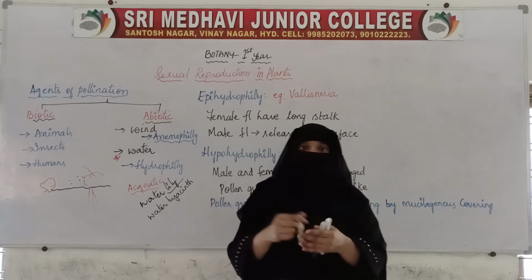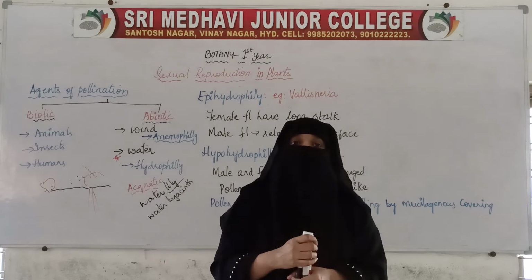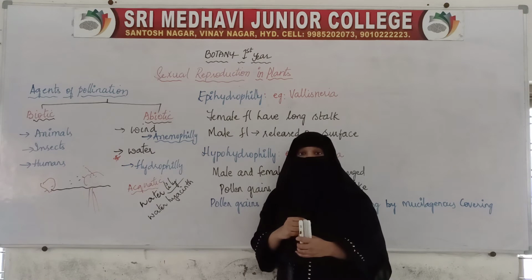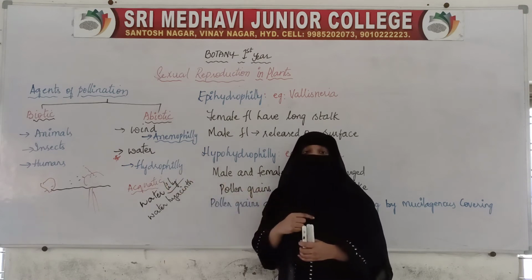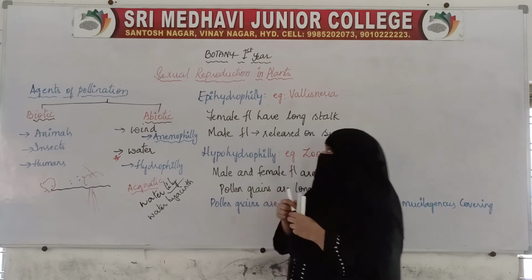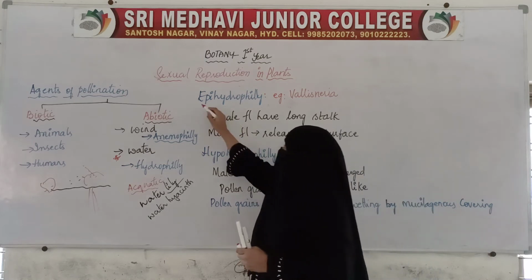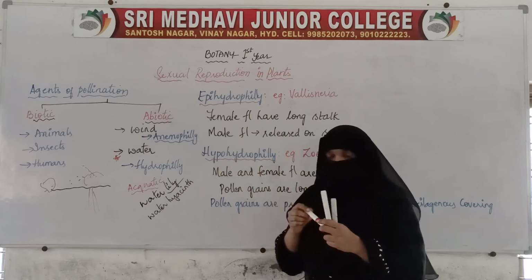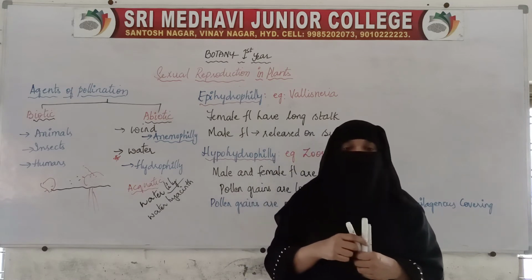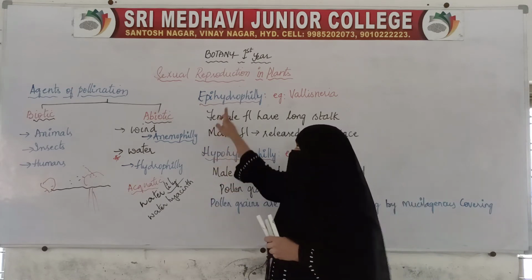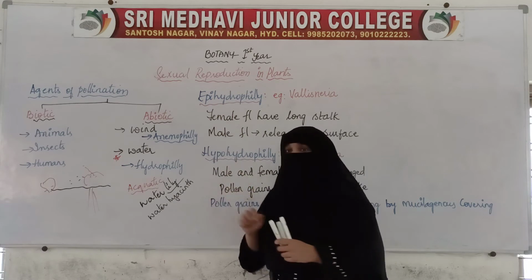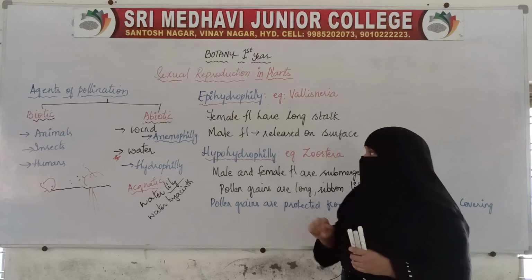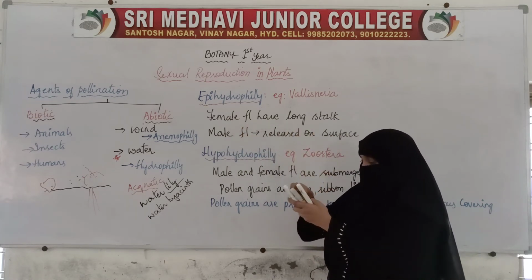But let us come to the plants which will pollinate by water. Here, pollination by water, hydrophily, is again of two types. The first is epihydrophily and the second is hypohydrophily. In epihydrophily, what happens is female flowers have a long stalk.